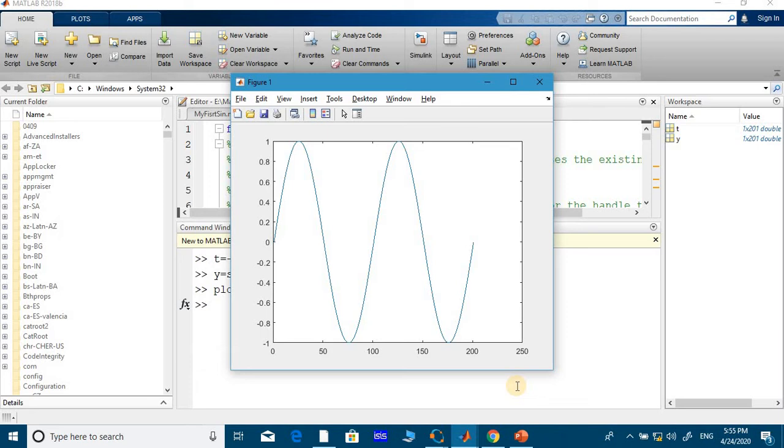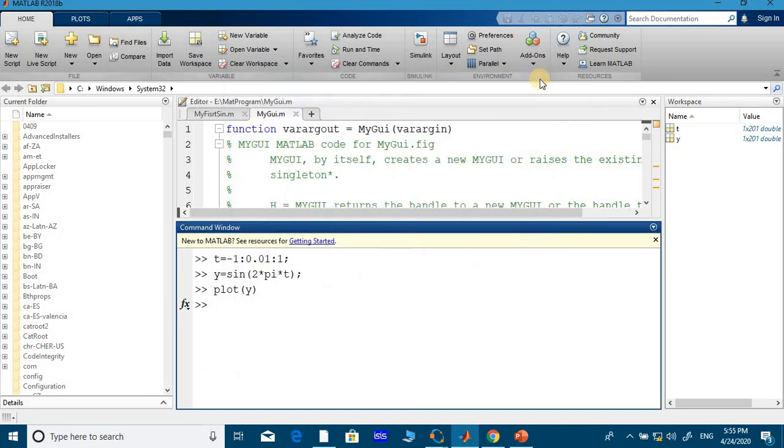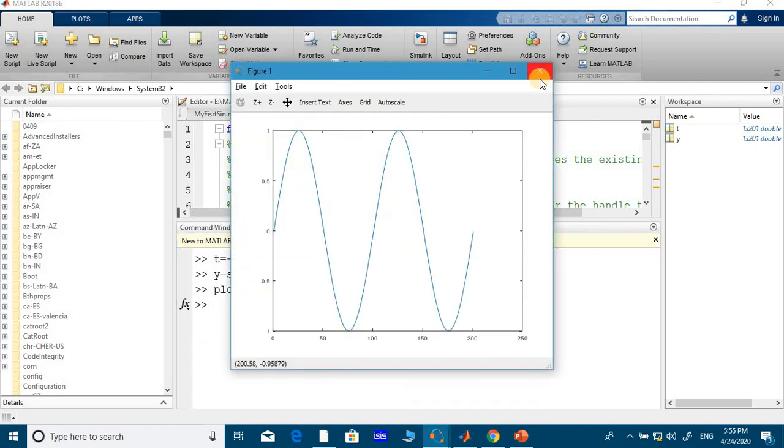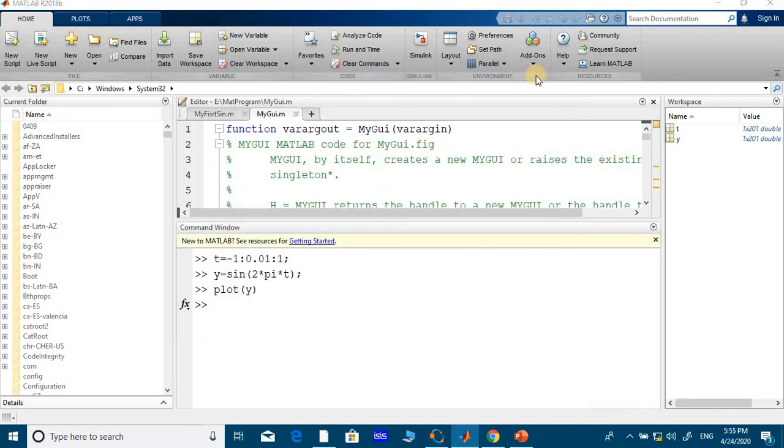That's why I'm teaching how to work with Octave. Octave code is very similar to MATLAB. The only difference is MATLAB is a paid version and Octave is open source. Do you understand?